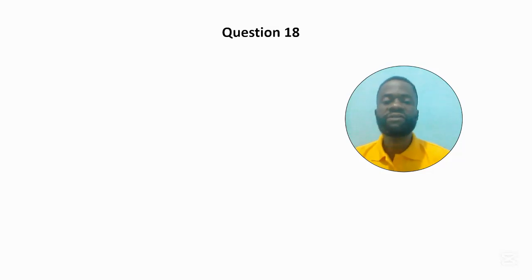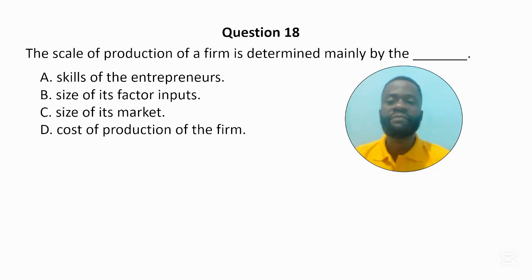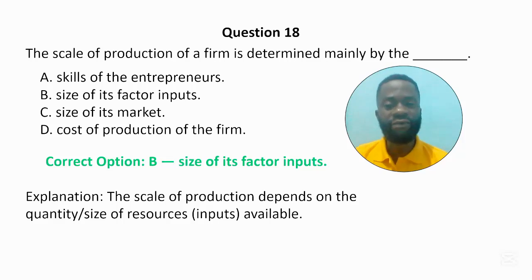Question 18. The scale of production of a firm is determined mainly by the dash. A. Scale of the entrepreneurs. B. Size of its factor input. C. Size of its market. And D. Cost of production of the firm. The correct answer is B, size of its factor input. The scale of production depends on the quantity and size of resources that is available for production. So option B is the correct option.